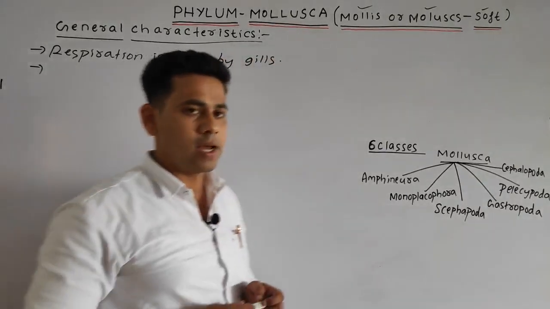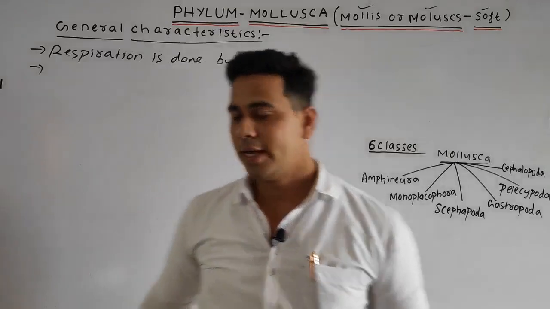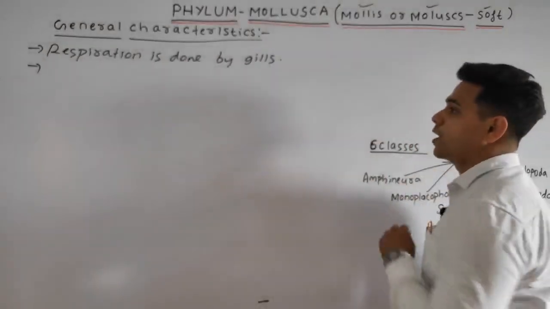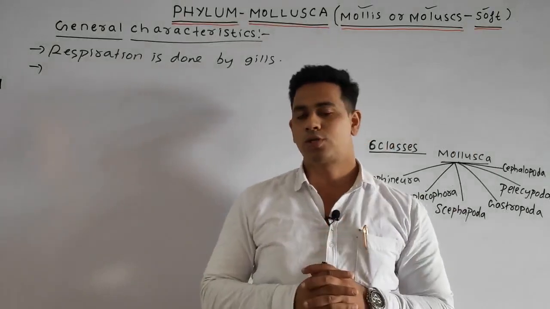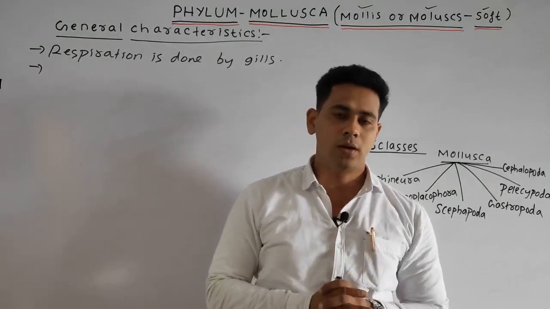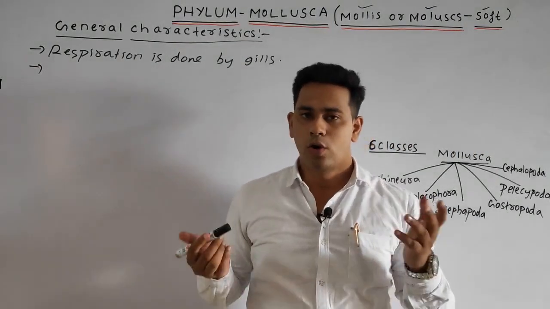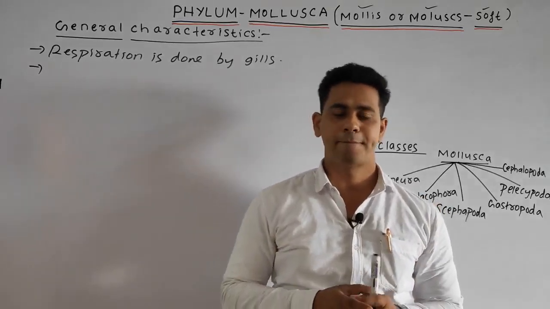Next point, students, what is the type of circulation in the phylum Mollusca? The circulation is basically open, or in some cases closed type circulation is seen.